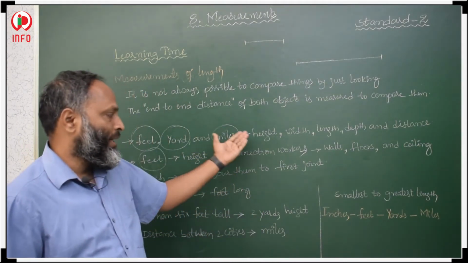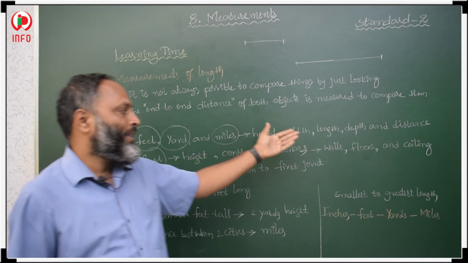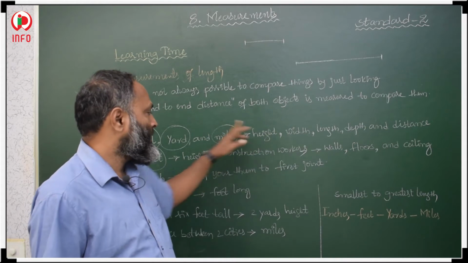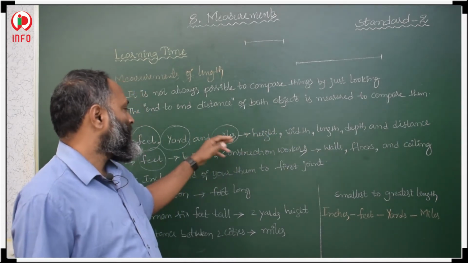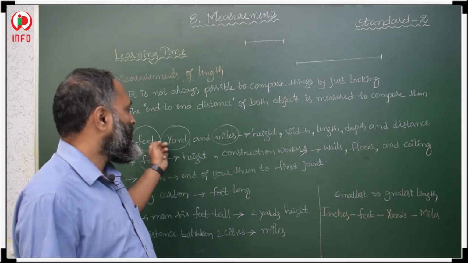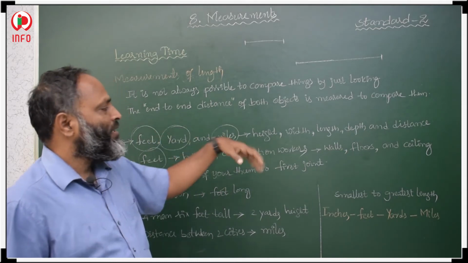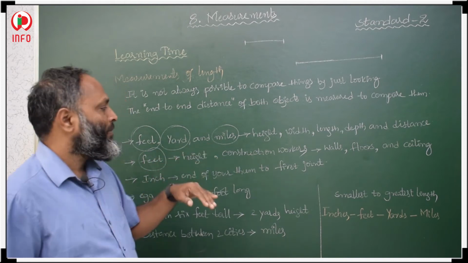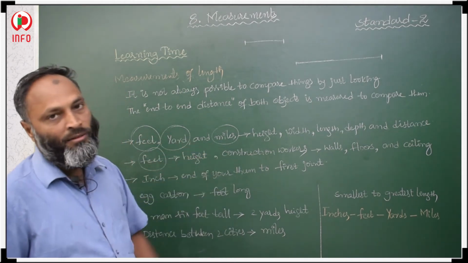About feet he explained height, width, length, depth and distance. Height is measured in feet, and width in yards, and so on. Generally we use these units to calculate the length of an object.